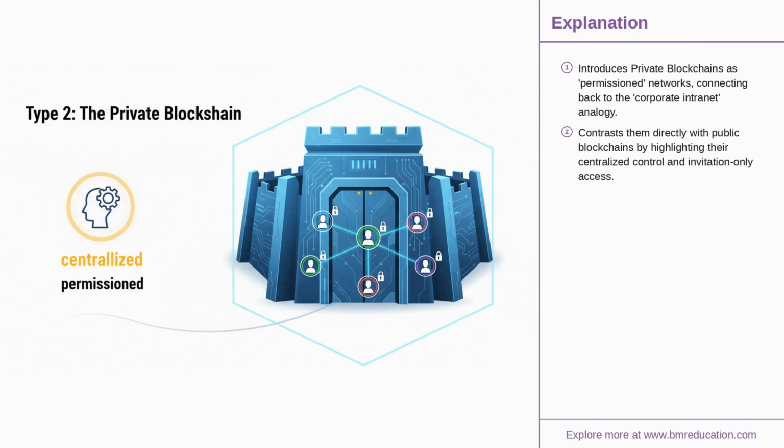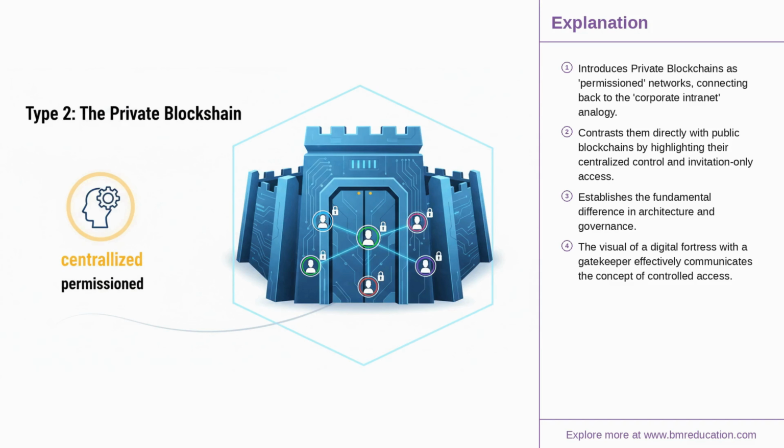Now, let's step into that secure corporate intranet from our analogy. This is a private blockchain. Unlike public chains, these are permissioned networks. An entity must be explicitly invited and granted rights to join, read, or write to the ledger. Control is centralized, typically held by a single organization that acts as the gatekeeper.